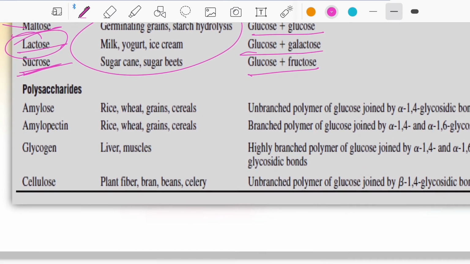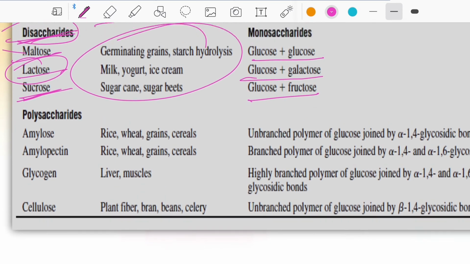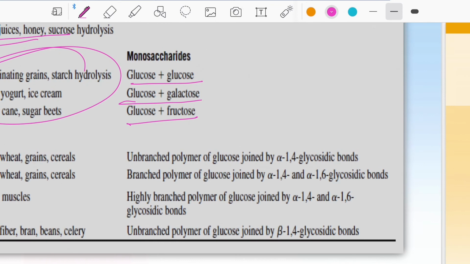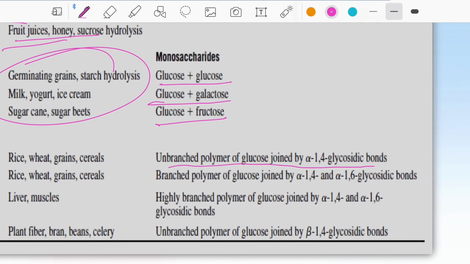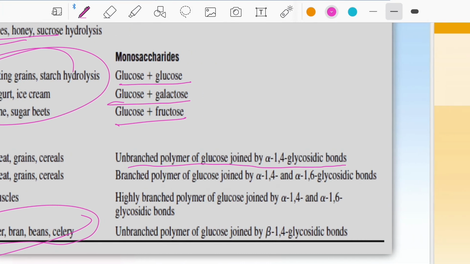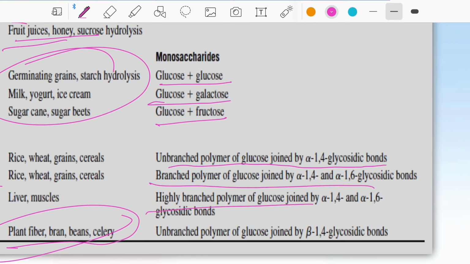And then we go for polysaccharides. In case of polysaccharides, amylose is in rice, wheat, grain, cereals. Amylose is an unbranched polymer of glucose linked by alpha 1,4 glycosidic bonds. Amylopectin, glycogen, which is present in liver, muscles, and cellulose, plant fiber, beans, and these are the things and how they link up. This is about amylose. This is about amylopectin,